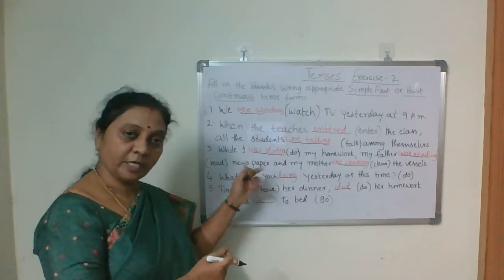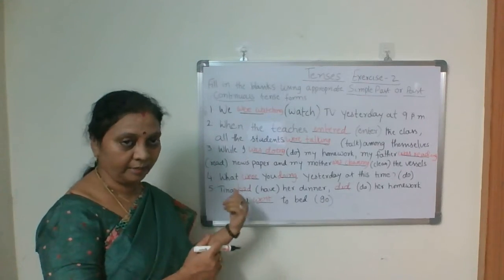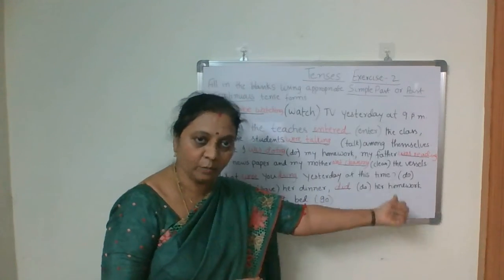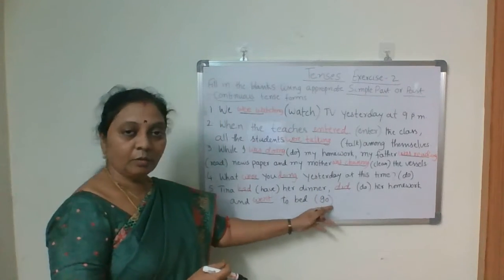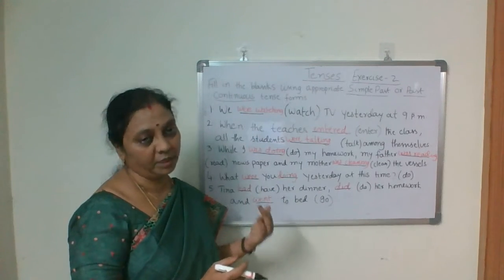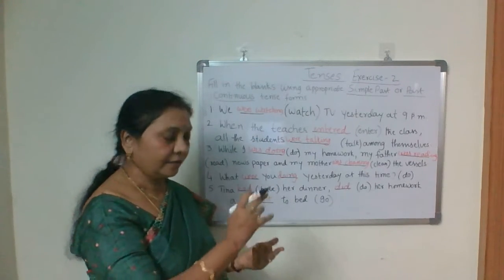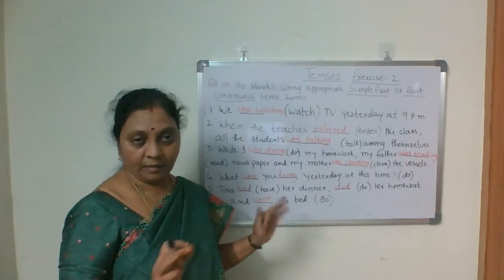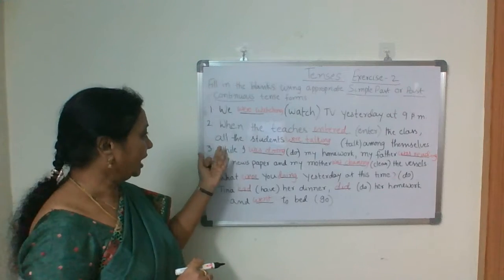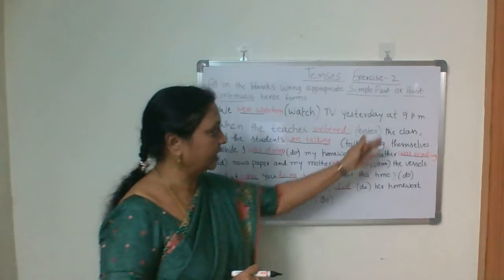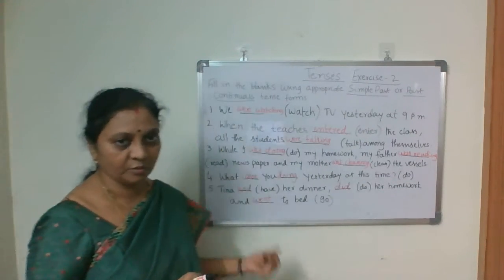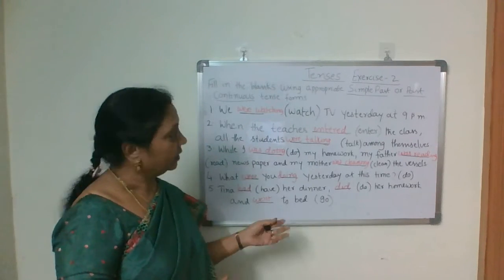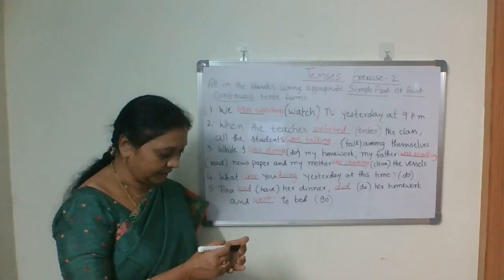So the past form of have is had. Tina had her dinner. The past form of do is did, her homework, and go to bed, the past form of go is went. So, had her dinner, did her homework, and went to bed. All completed actions in past time. So like a particular time, "while" and "when" clues are not there, at this time or 9 p.m. So no clues. So go for simple past in this sentence. Okay. Next we'll do other sentences, 6 to 10.